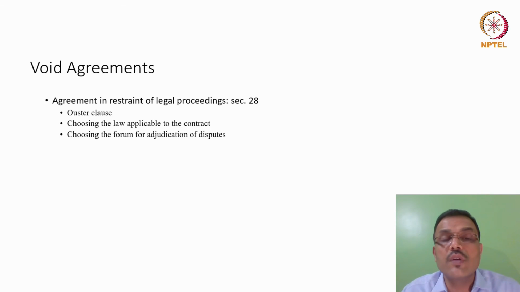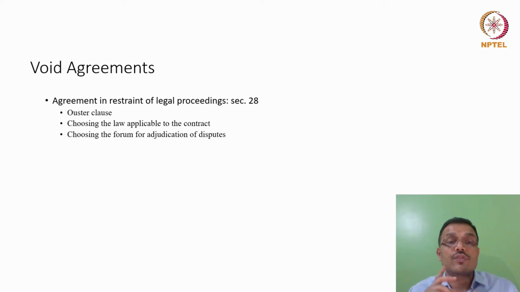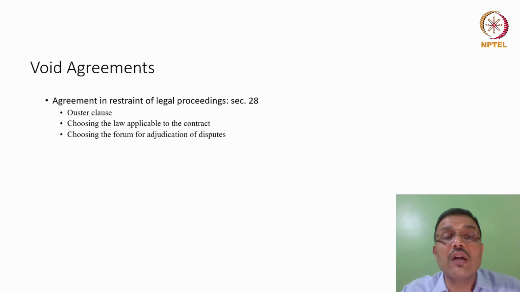So choosing the forum has to be done in an extremely wise manner. You have to study the nature of the contract and the parties. You have to know the legal system to which the forum belongs, and whether such kind of vesting of jurisdiction is possible. This is called the vesting of jurisdiction. The parties vest the jurisdiction in one particular country or one particular court. Please note, this is not public law. This is not about the state as a party to a contract.